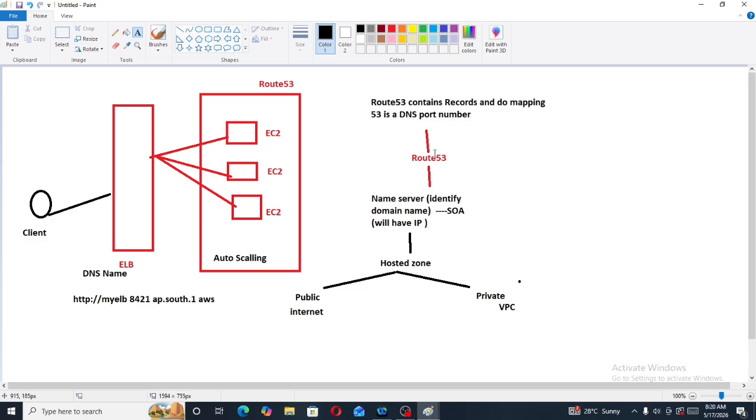Now, this hosted zone will create records and do mapping. In simple words, the hosted zone will decide where the request will go, like whether it will go to the EC2 instances or not.